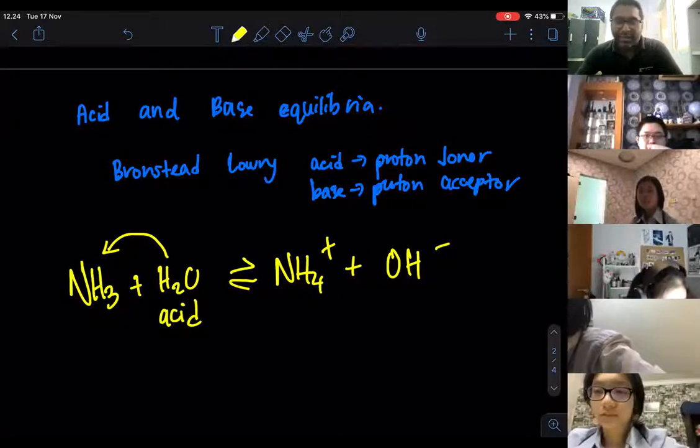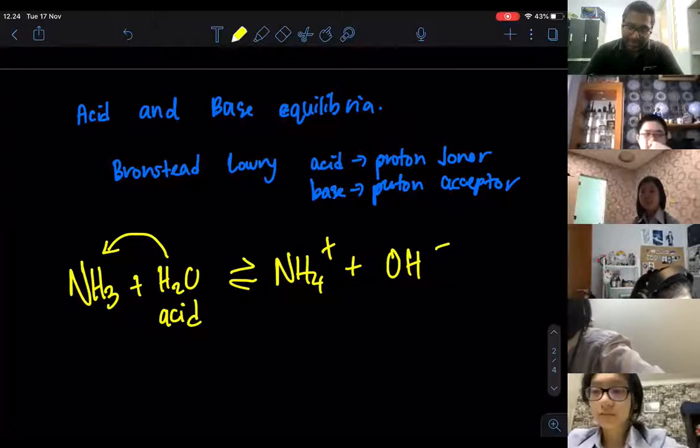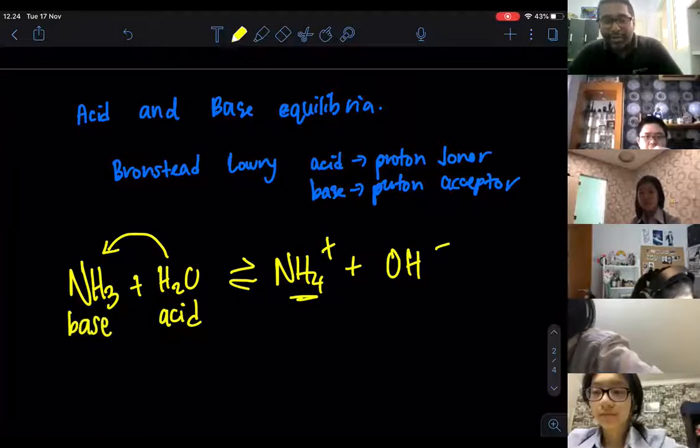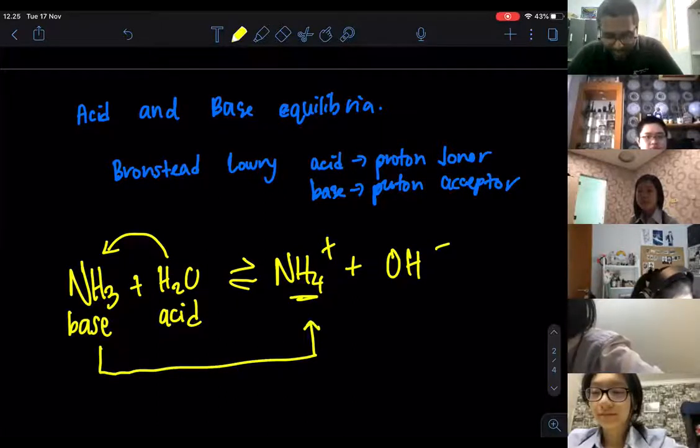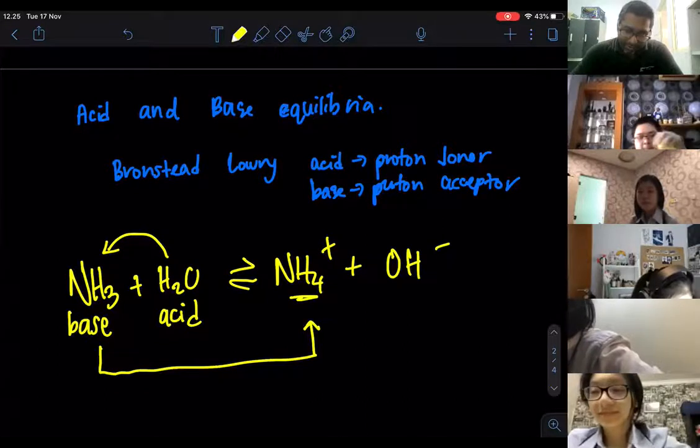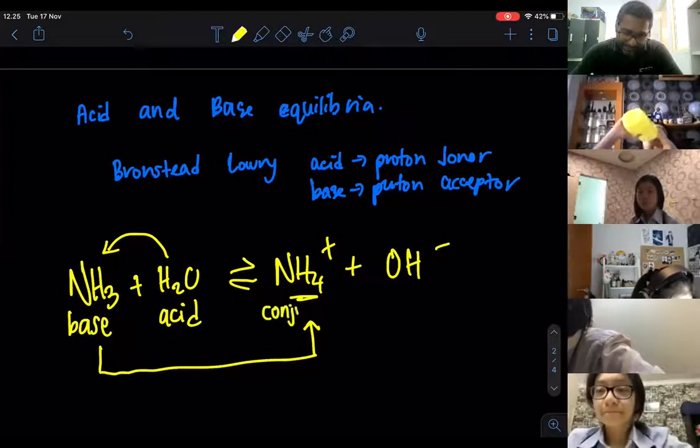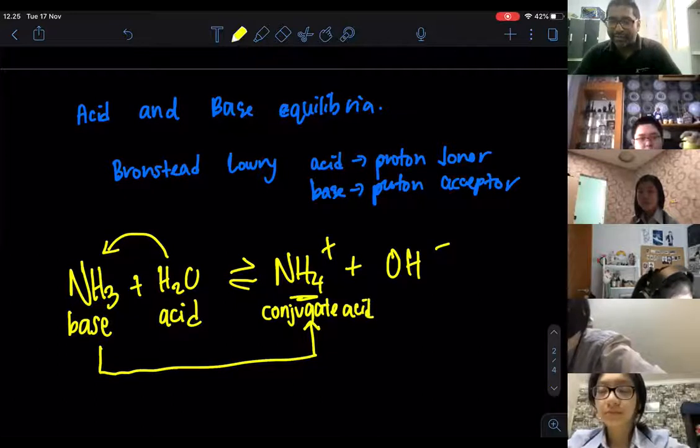Ammonia is accepting the proton to become ammonium ion, so it is the base. Very important also: if you have ammonia changing into ammonium, we need to know that ammonium is the conjugate acid. It's the other way around: base, then it becomes conjugate acid.